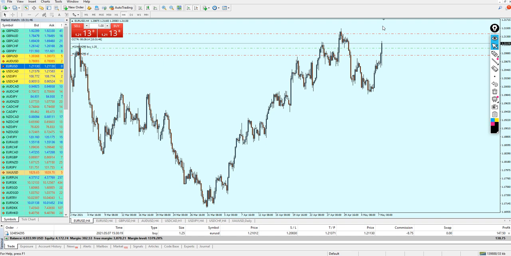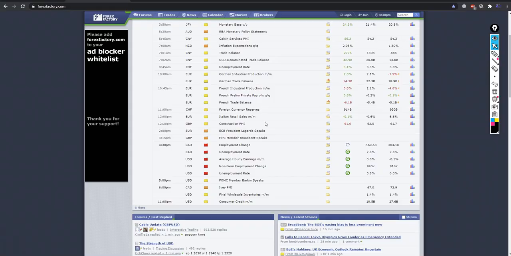I believe we can expect the market to be ranging for quite some time before eventually continuing the rise. But in the end, I think it's going to be a profitable trade. I believe so. The market actually seems to be moving upon the bad news for the dollar. As I told you, my friends, the dollar actually is not in the best conditions right now with these bad unemployment rates.